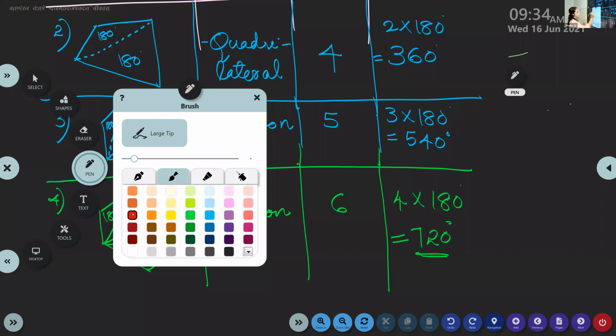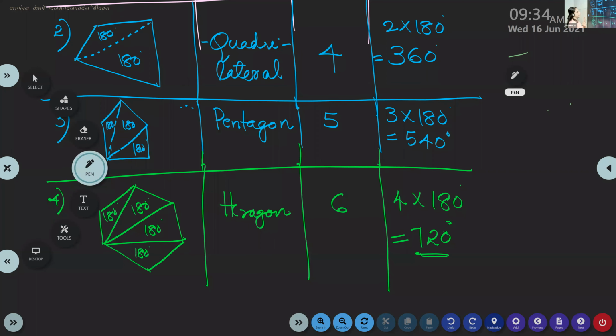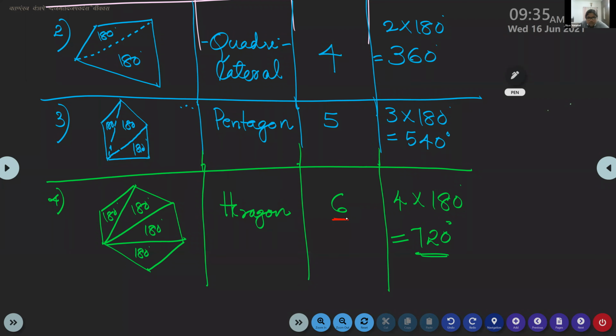Just look here, children. Hexagon: what is the number of sides? 6. And how many triangles? 4. Here a 5-sided polygon, the pentagon, has 3 triangles.